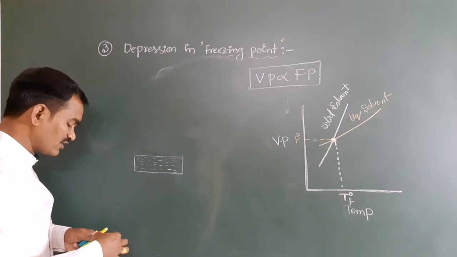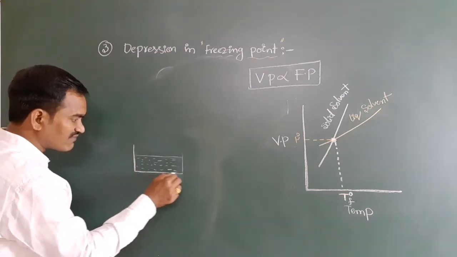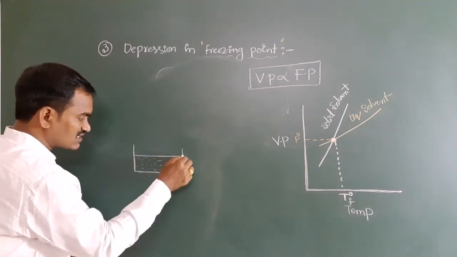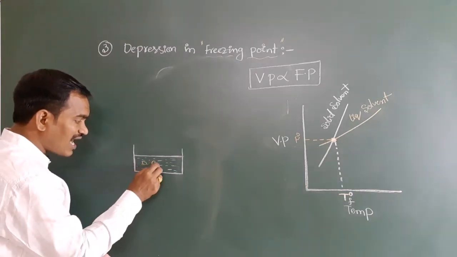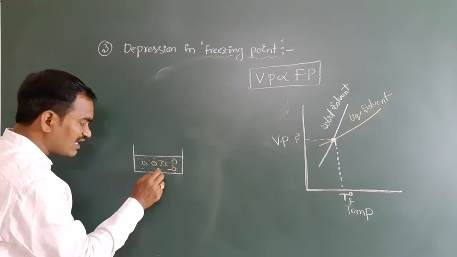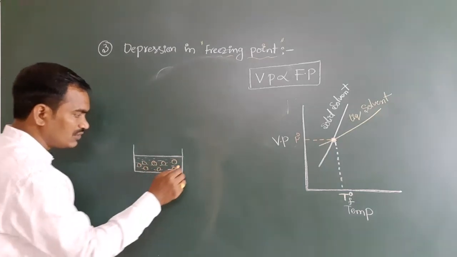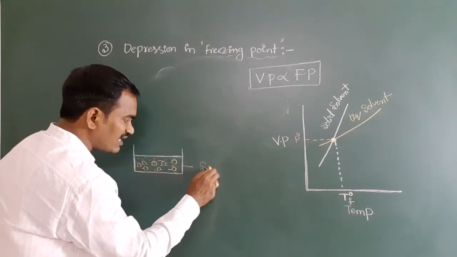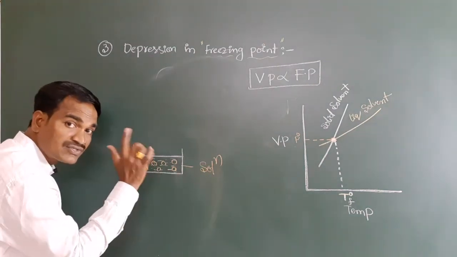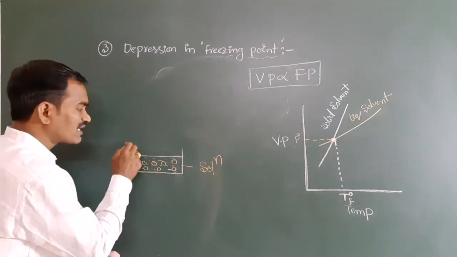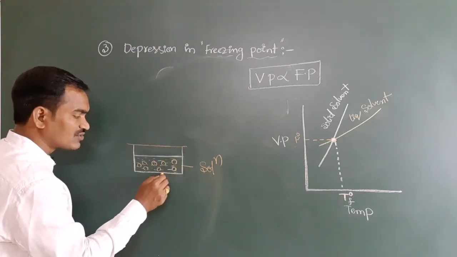Now what we are going to do in this case: we have the solvent in liquid form, and to this I am adding a non-volatile solute. Whenever you add a non-volatile solute, it becomes a solution.